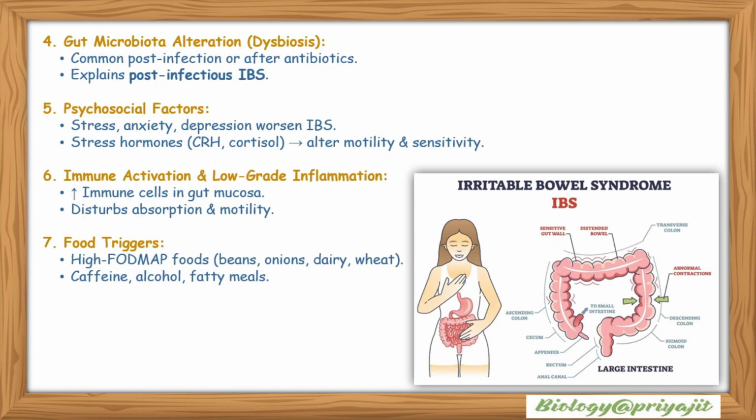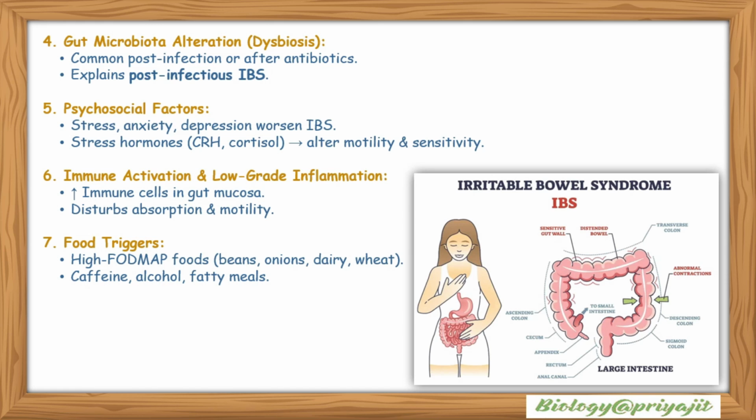Gut microbiota alteration is called dysbiosis. Commonly, post-infection or after antibiotic treatment, the gut microbiota can be altered, which is called dysbiosis. It explains post-infectious IBS. Psychological factors like stress, anxiety, and depression worsen IBS. Stress hormones like CRH or cortisol alter motility and sensitivity.